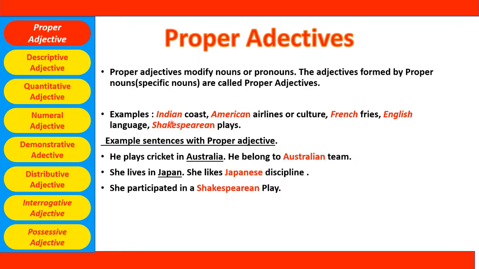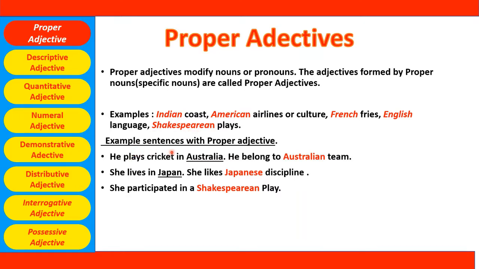Indian coast. India is a specific country name, and when we make it Indian, then it is a proper adjective. Same thing with American. Here America is the name of a particular specific country, a proper noun. And when we make it American, as in American Airlines or American culture, then American becomes a proper adjective. Same thing for French fries. French is a proper adjective. In the English language, again English is a proper adjective. Now Shakespeare. Shakespeare is a proper noun, the particular name of a person. Shakespearean play means again here Shakespearean is a proper adjective.